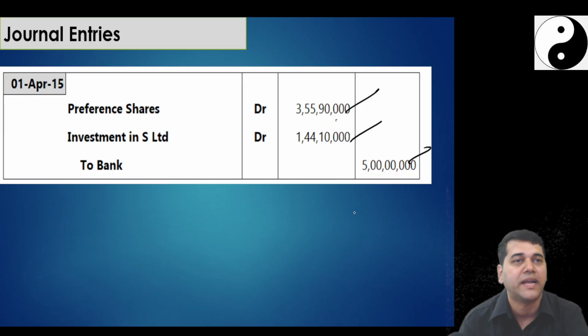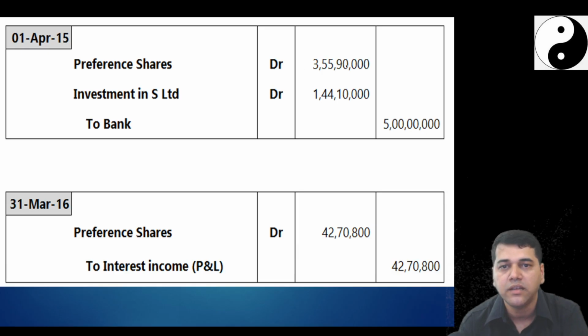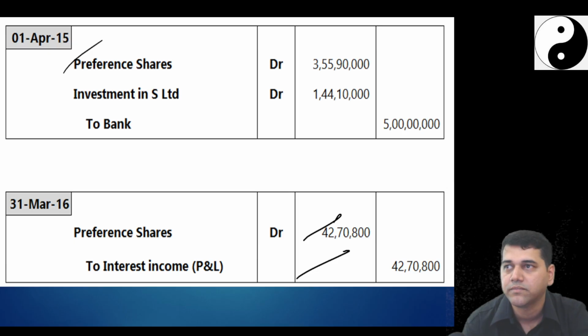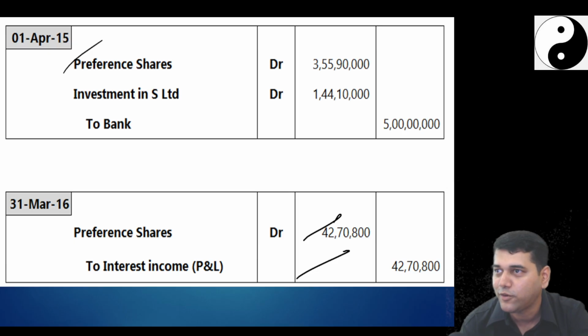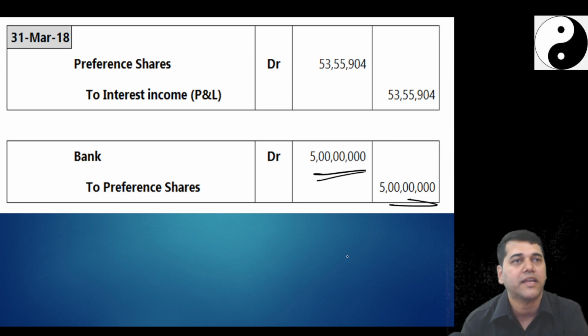preference share investment to bank. This is the fair value. Then every year, 1st April, is the same entry: preference shares to interest, preference shares to interest, preference shares to interest. So I'm going to repeat that. Okay. No doubt, no? Next year also I'll do the same thing. And last year, I'll get the payment: bank account debit, preference shares.